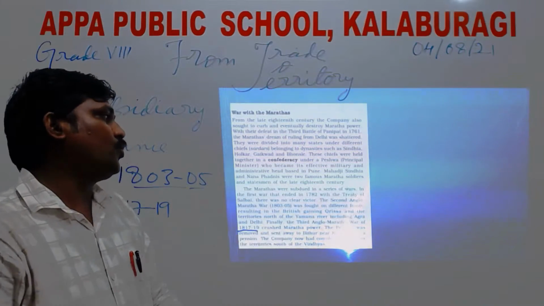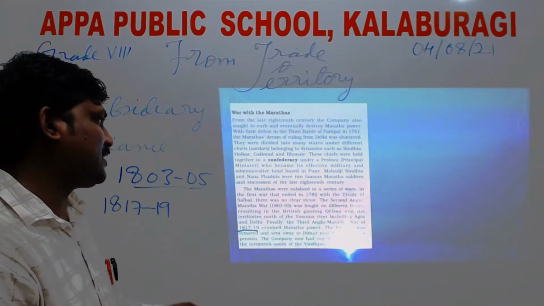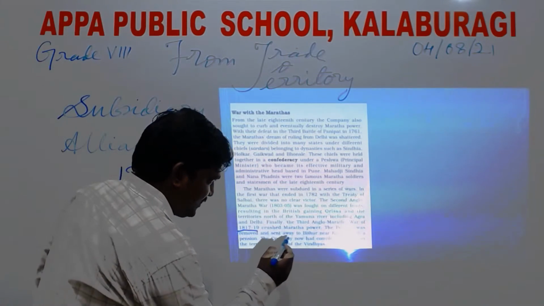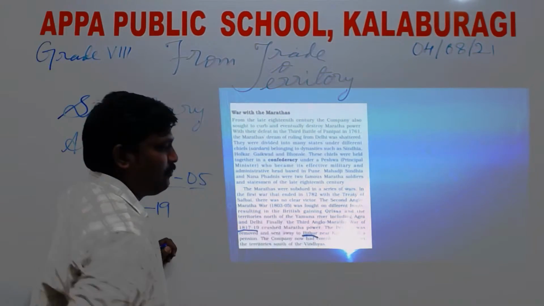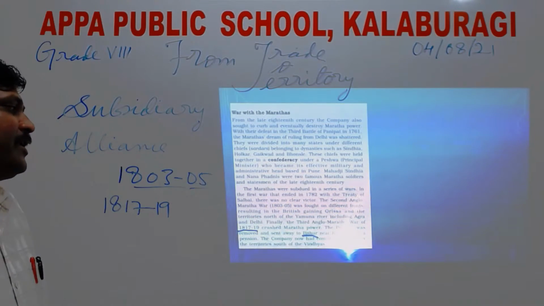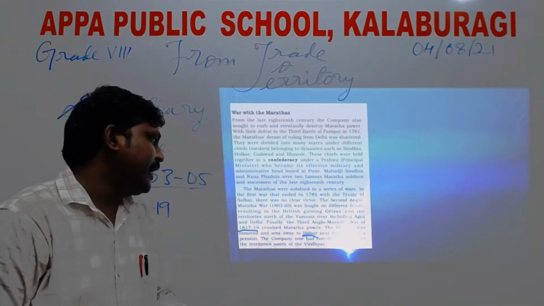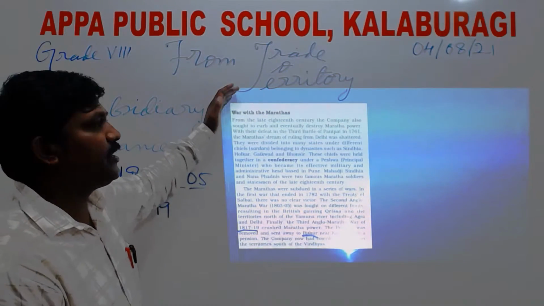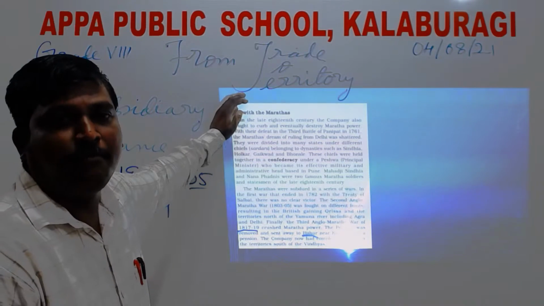The Marathas were crushed, their power was crushed. The Peshwa was removed and sent away to Bithur near Kanpur with a pension. The Company now had complete control over the territories south of the Vindhyas. So this is all about the war with the Marathas.